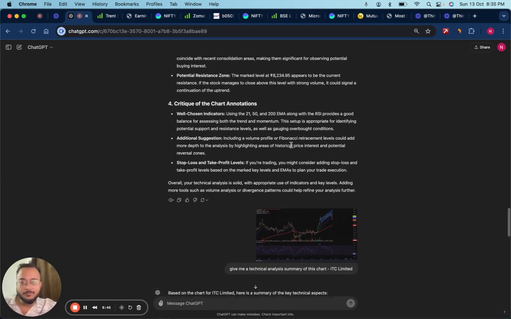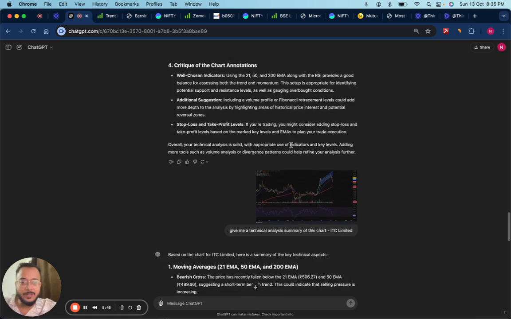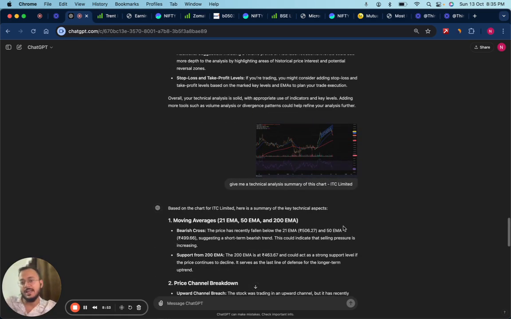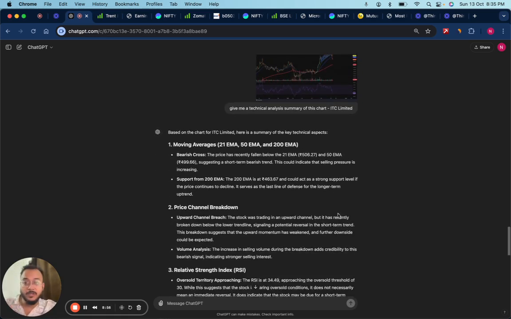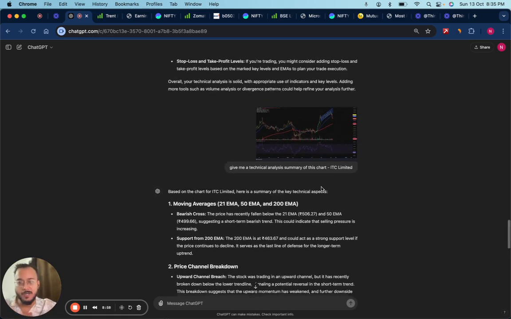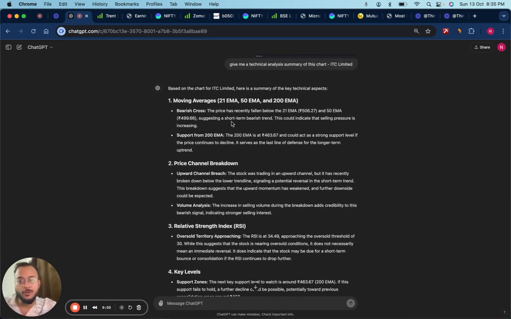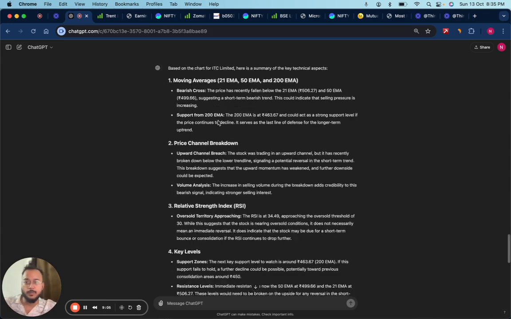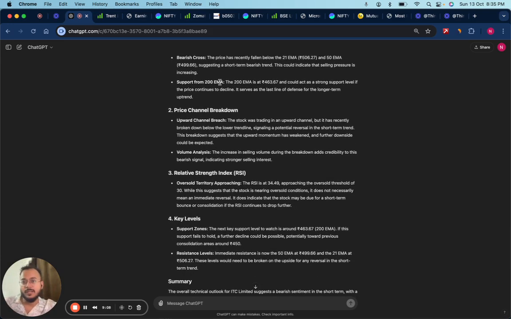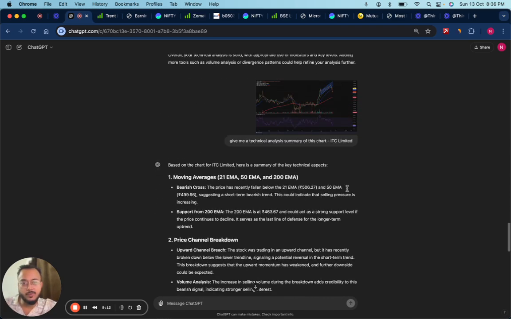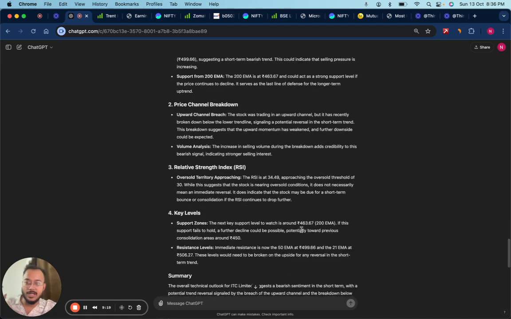And also I wanted to give a plain open-ended statement. I gave it a technical chart screenshot of ITC and asked it for a technical analysis summary. So it just summarized my own chart for myself. It shows ITC is currently showing a bearish crossover. Support will be happening from the 200 EMA. Price has broken the upward channel. There was a channel, now it has broken down. So whatever it sees on your screenshot, it actually breaks it down into plain simple English and tells you.